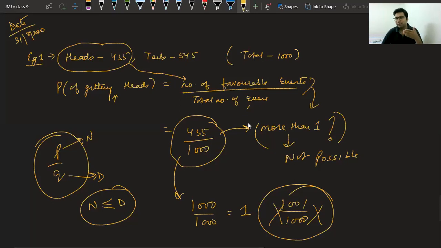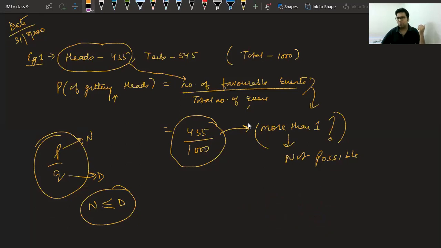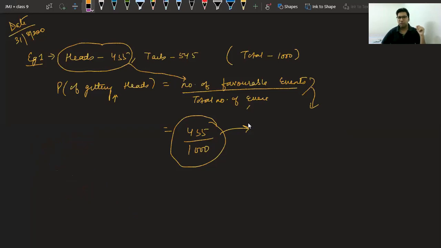And tell me, what is the minimum value of probability, class? What is the minimum probability possible? It is 0. Maximum possible is 1 and minimum possible is 0, where the number of favorable outcomes is 0. That's it. It can never be negative. Probability can never be negative. So we have understood one thing, that it will always lie between 0 and 1. Yes, Taranjit, good. Now, second is asking probability of getting tails.